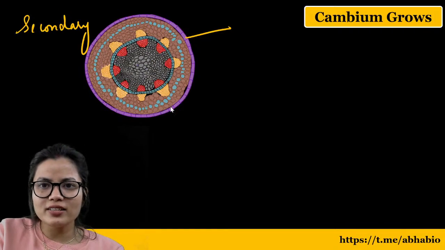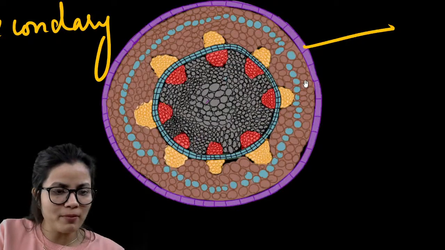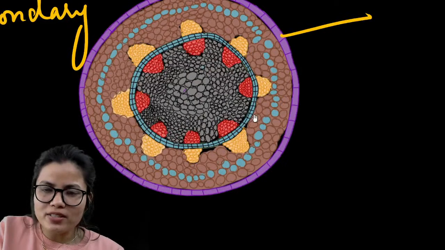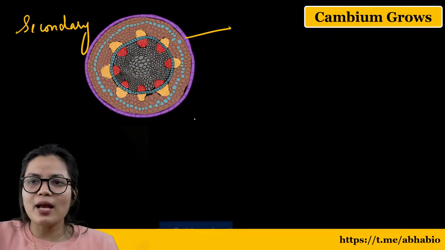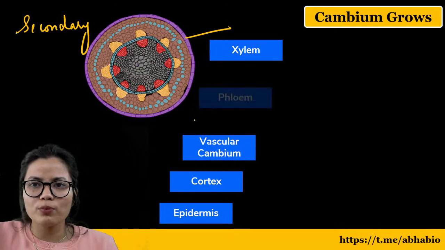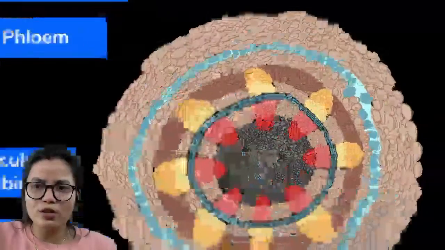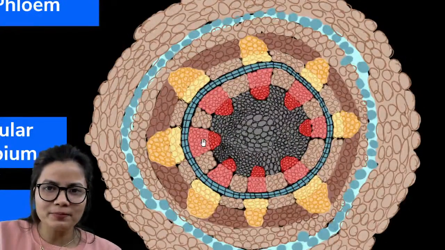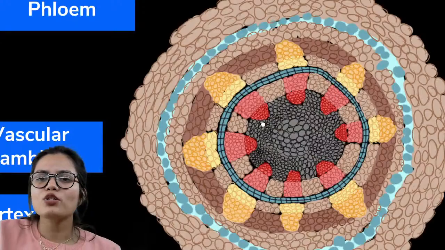This is your epidermis, this is your ground tissue and this is your xylem and phloem. Okay dear, the blue color represents a cambium. The cambium is secondary meristem. This blue color also represents a cambium, which is a secondary meristem. So dear, the cambium, it will grow. Just try to understand it. When it grows, it will add cells over here.